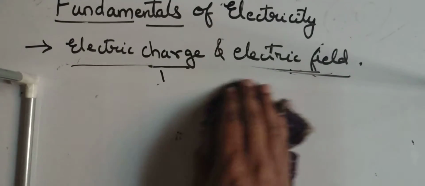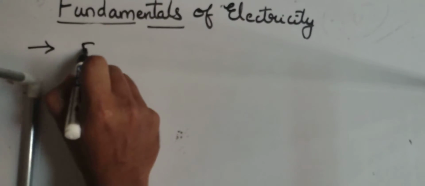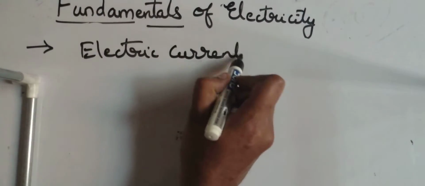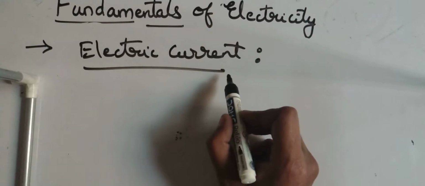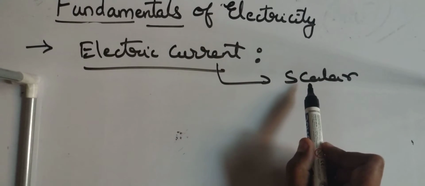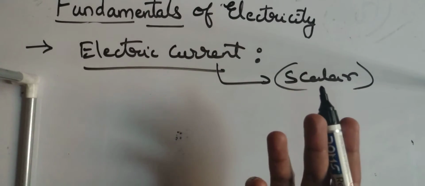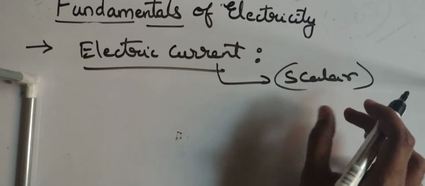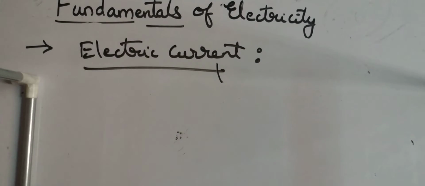Now getting on to another very important topic: what exactly is electric current? Understand, current is a scalar quantity. There is a lot spoken about that. Some say current cannot be scalar, current is a vector quantity, because if we switch the polarity, current will flow in the negative direction. But no, current is a scalar quantity. How is it a scalar quantity? We will see it.